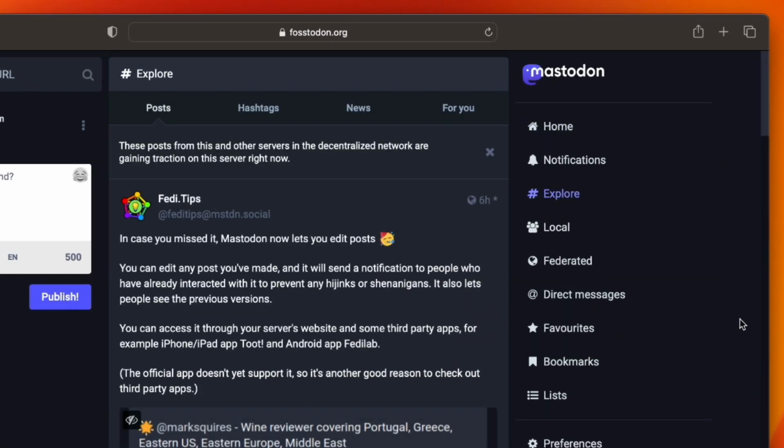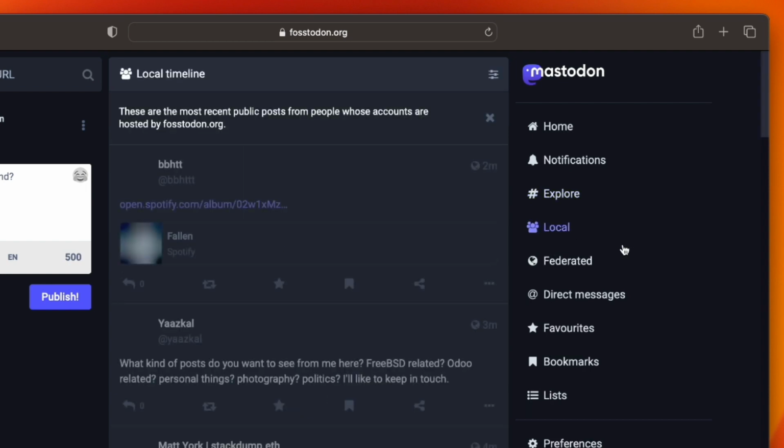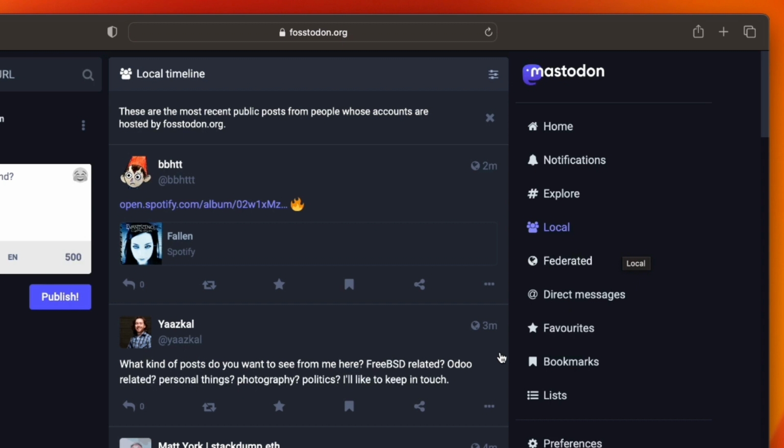There's also explore, and this allows you to explore popular posts, hashtags, news, or things that are for you based on what you've liked before on this server. It's a great way to see new content, like this one right here, that Mastodon just got the new feature to edit a post. And then we'll see local, and these are the folks that are local on this server just like me. You'll see that because they don't have anything after their @ username.